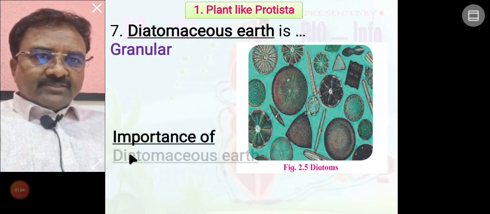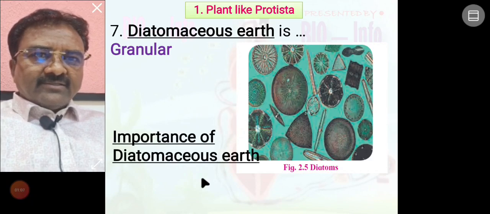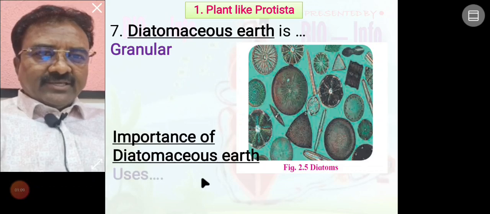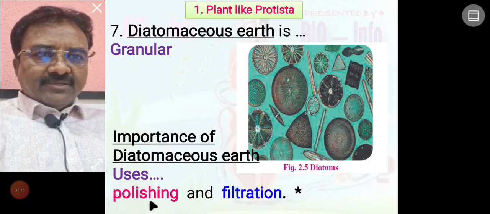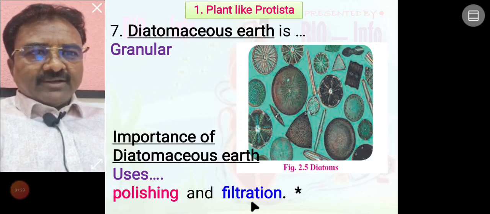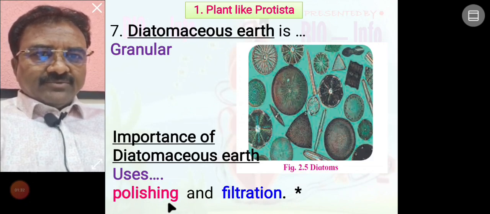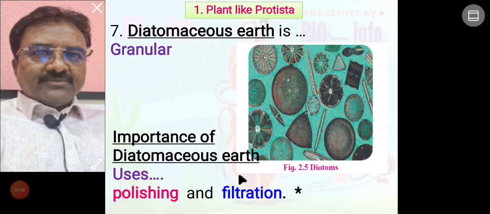What is the importance of diatomaceous earth? Diatomaceous earth is used for polishing and filtration. On the earth there are a number of diatomaceous organisms, so polishing takes place, and also filtration. So these two uses are most important for diatomaceous earth. Up to this we have learned plant like Protista.